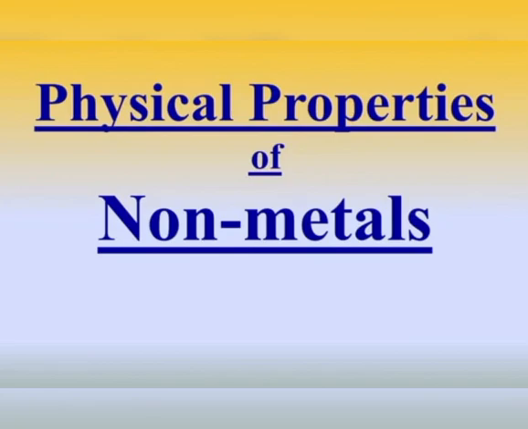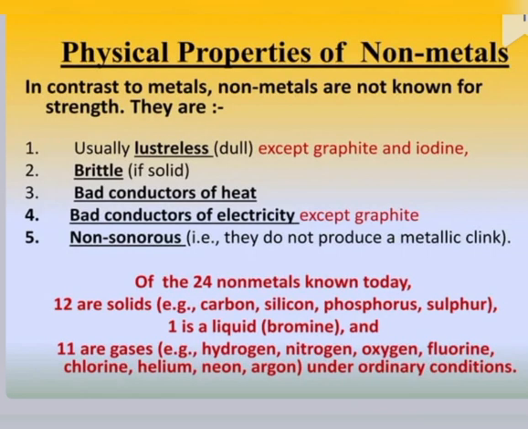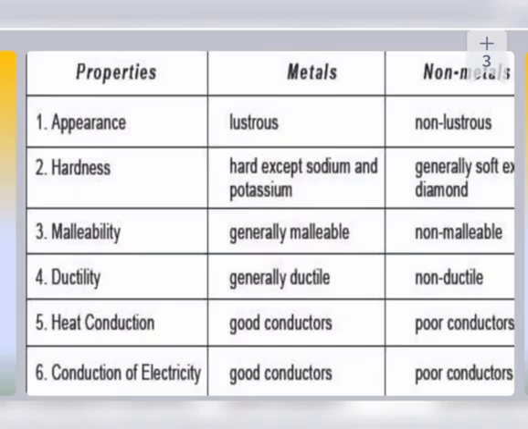Physical properties of non-metals: as compared to metals, non-metals are known for lacking strength. They are usually lusterless, dull in nature, except graphite and iodine, which have a luster. Brittle if solid. Bad conductors of heat as well as electricity, with the exception of graphite. Non-sonorous, they do not produce a metallic clink. 24 metals are known today, 12 are solids.